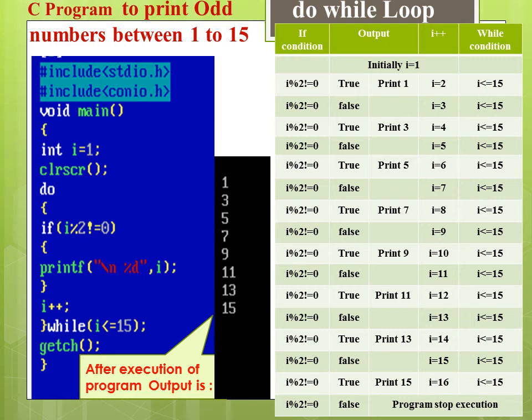This process continues until the condition of do while becomes false, and at last it prints all the odd numbers on the output screen.